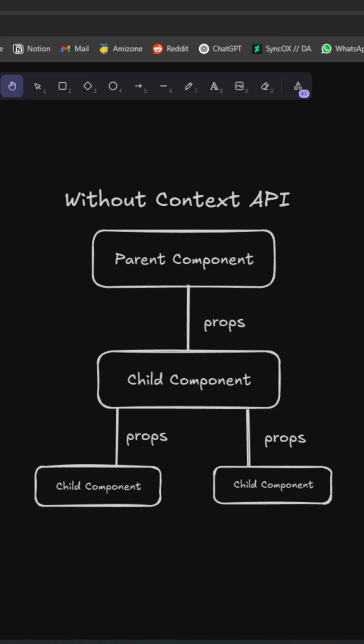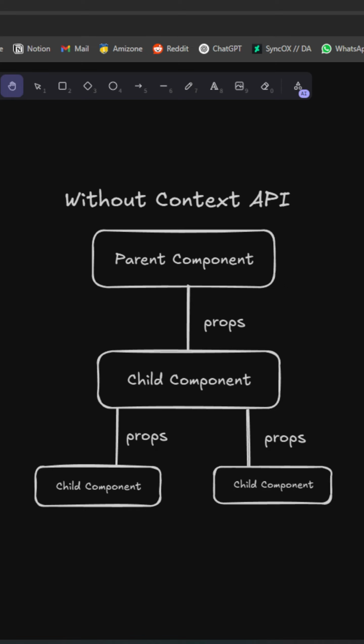Hey guys, let's talk about prop drilling in React and how we can solve it using the context API. So, prop drilling occurs when a prop needs to be passed through several layers of nested components to reach a deeply nested child component that actually needs the prop. Each intermediary component in the hierarchy has to pass the prop down even if it doesn't use the prop itself.